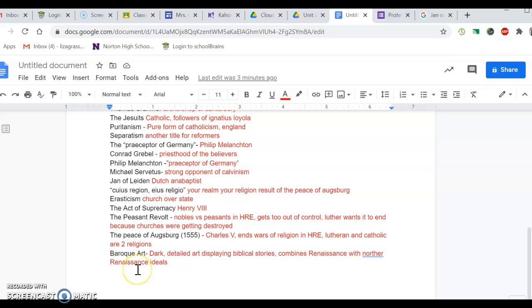And finally, Baroque art is dark, detailed art displaying biblical stories, and it combines Renaissance with Northern Renaissance artwork. So it's about those oil paints on canvases, but it has more highlighting, darker backgrounds, that kind of thing.